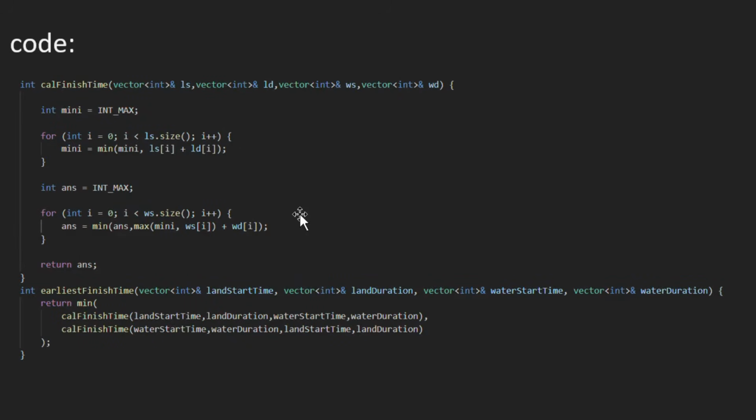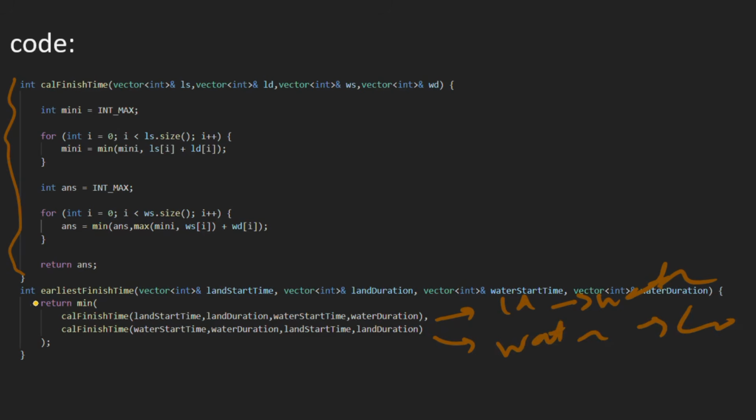In the code part we have called this function. First we have called it for land to water, and here we called it for water to land, and we are taking the minimum of these two orders. Now let's see what this function is doing. So let's say this is the land ride, this is the water ride.